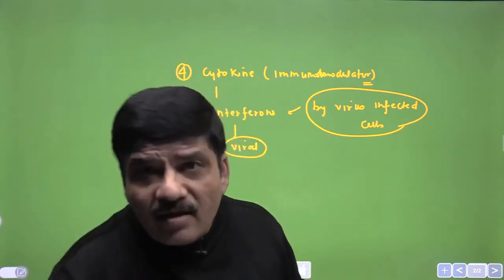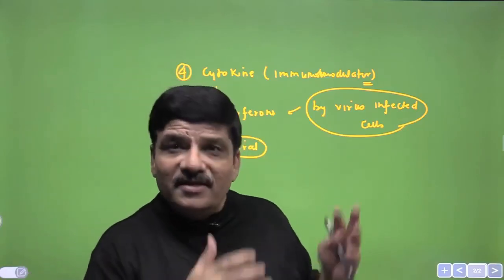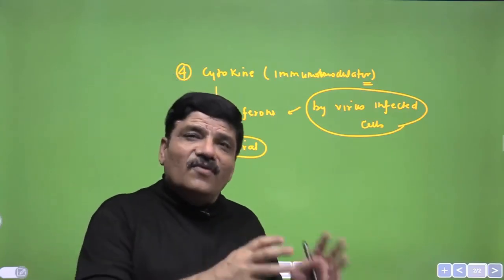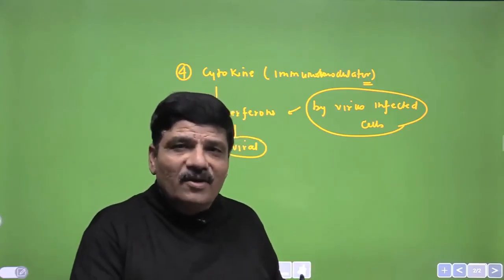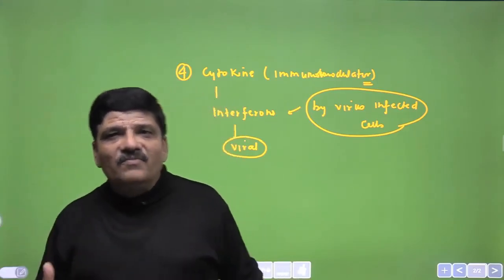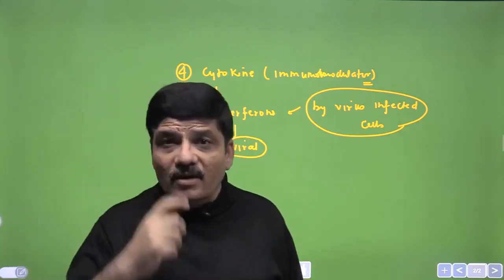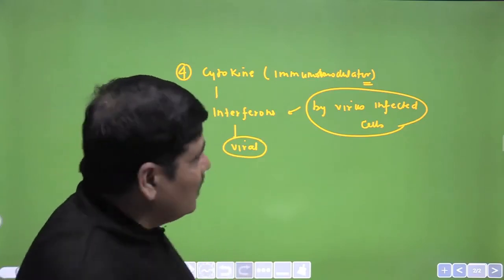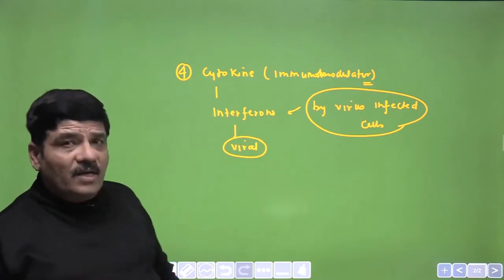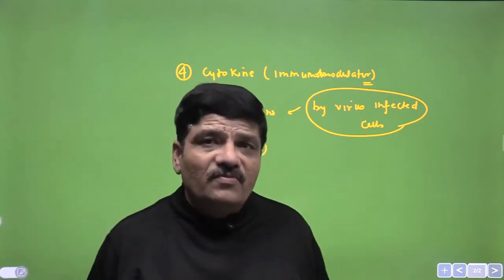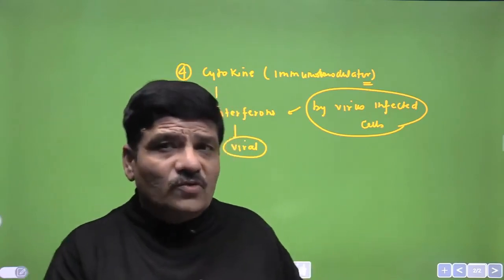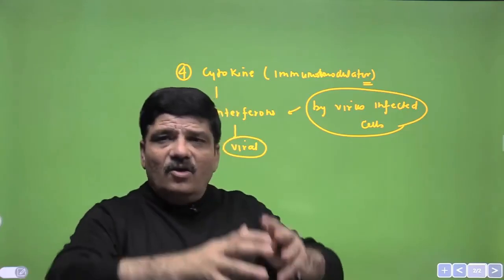Interferons also interfere with the replication of the viruses, and that is why in the first place they were called interferons. The word interferon comes from their capability of interfering with virus replication, thereby reducing the viral load, and then the body can take care of the virus adequately. So these are the 4 types of barriers that are present in innate immunity. Mind you, it is a non-specific type of immunity. It is present since birth, and it is mediated through certain types of barriers, and we have done a lot of questions.